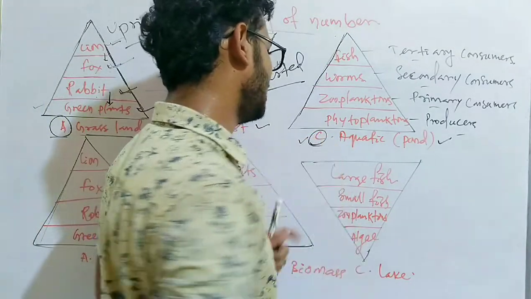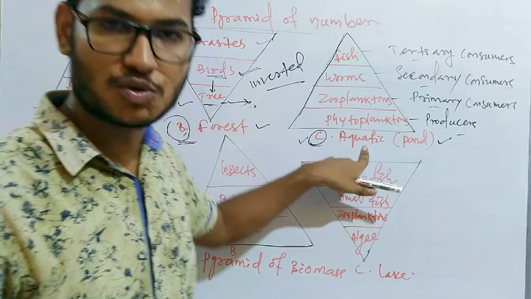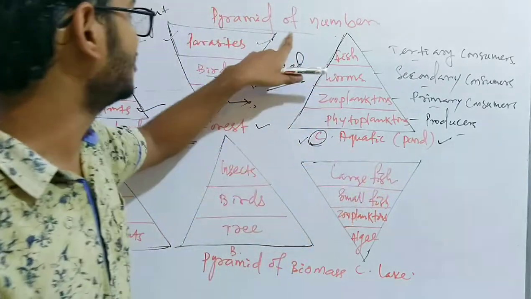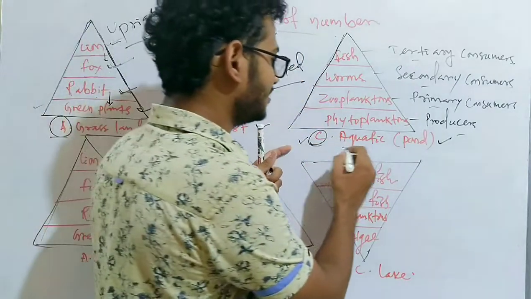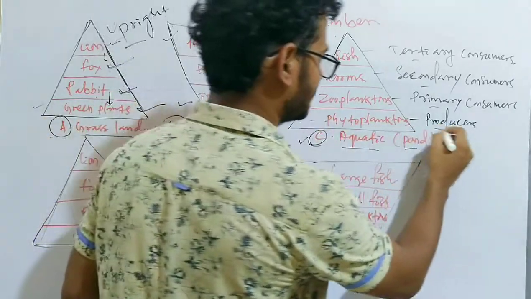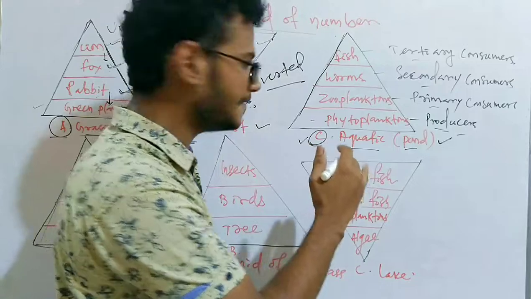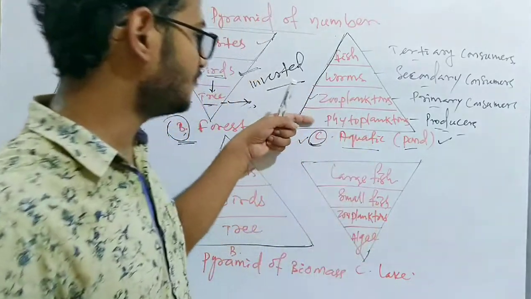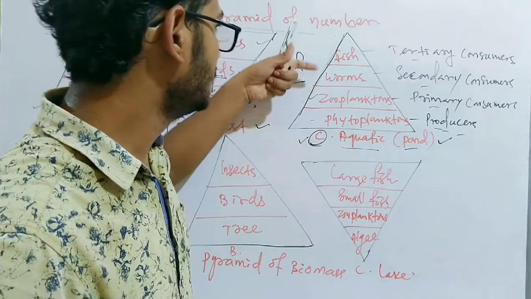So let's move on to the third one, C, which represents the aquatic ecosystem, and we will discuss the pyramid of number. So in the aquatic ecosystem of the pond, the phytoplanktons, the producers, are highest in number. Zooplanktons who depend on the phytoplanktons are less in number.